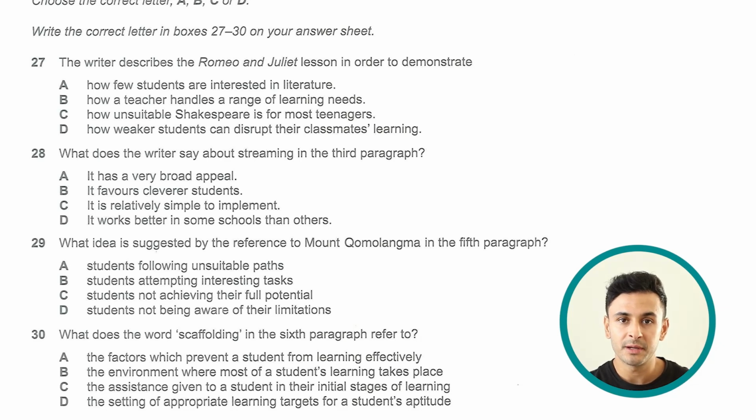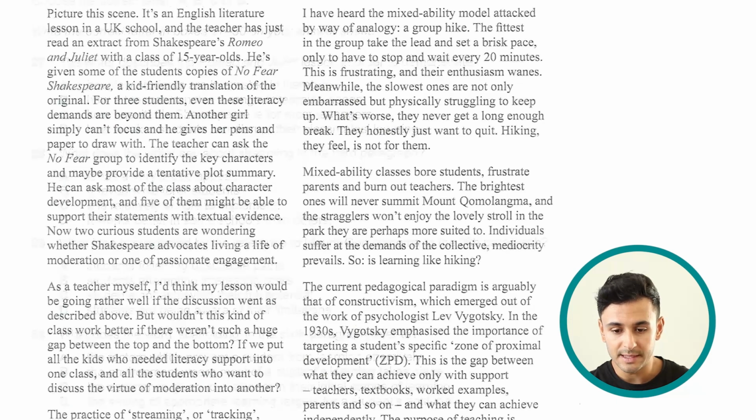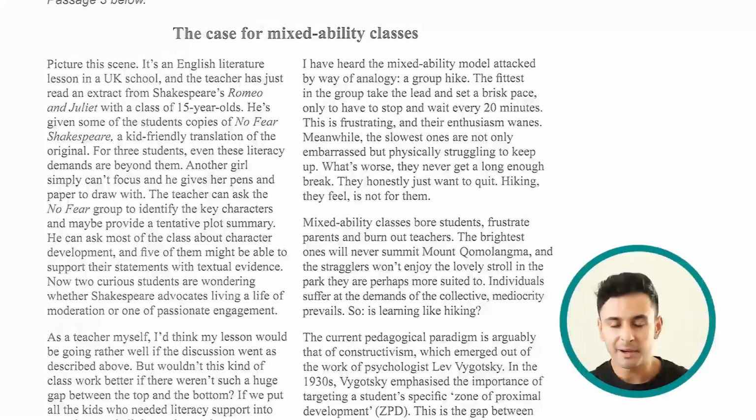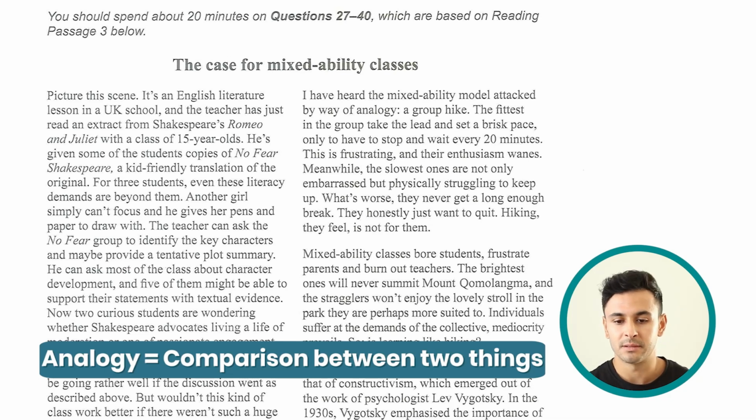Now, if we move to question number 29, what idea is suggested by the reference to Mount Komolangma in the fifth paragraph? It tells me the exact paragraph that I need to go to, and that is the fifth paragraph. And then if I go there, actually I feel like in order to understand what's going on in paragraph 5, it is better to read paragraph number 4 as well, because it explains the analogy. I have heard the mixed ability model attacked by way of analogy. So when you make an analogy, it means that you are basically making a comparison. You compare something to a similar thing.